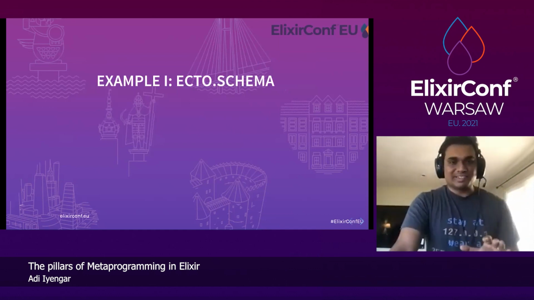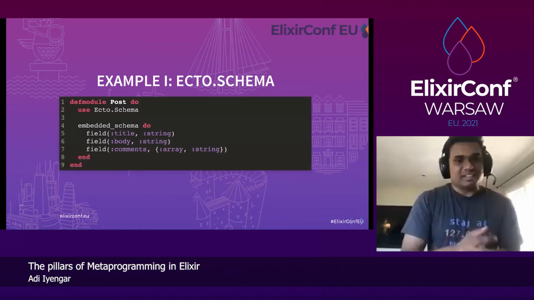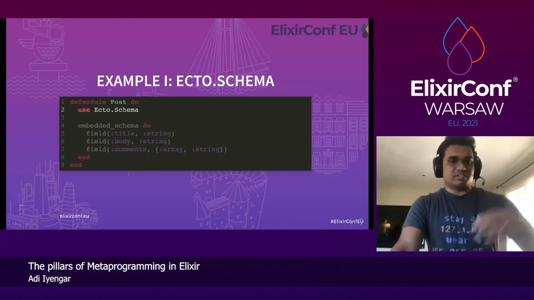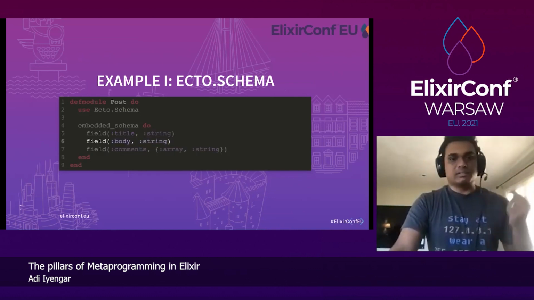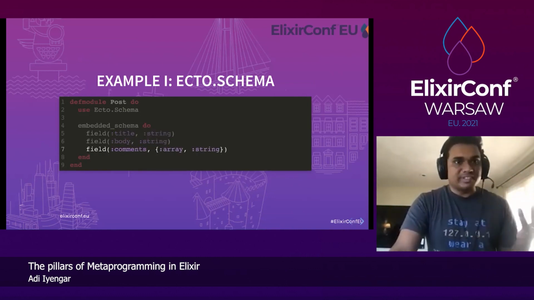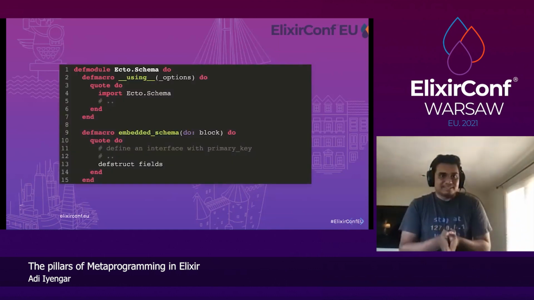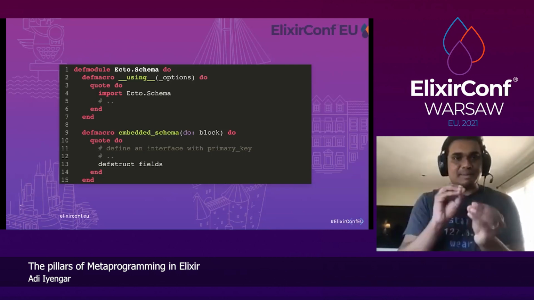First one is Ecto schema. Again, it's a pretty good DSL where you can define a schema of a module. You can just use a schema and define all the fields. Post has a title, body, and an array of comments. Let's see how it would be implemented. To some extent, we're not going to write Ecto schema right now, but just some important parts.